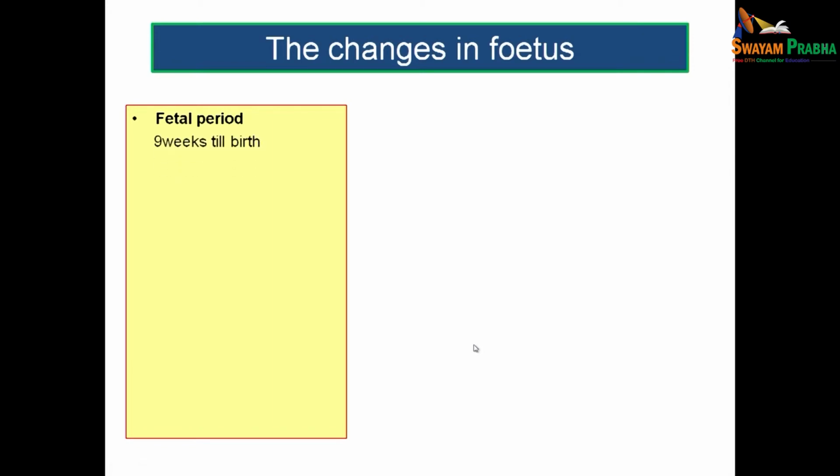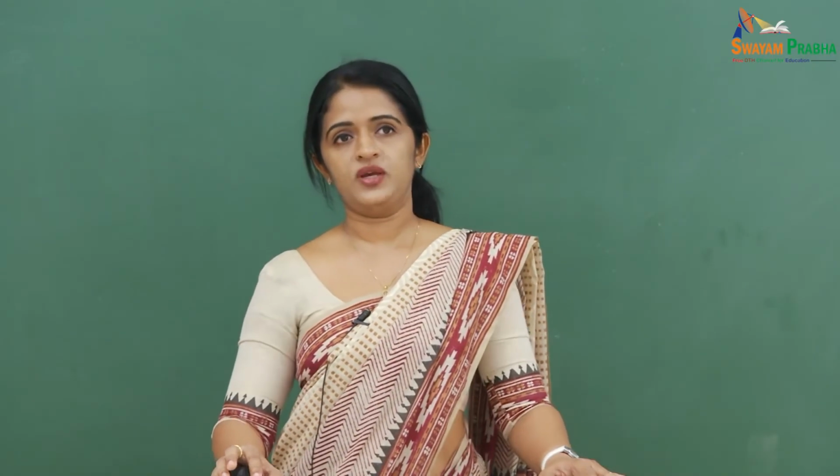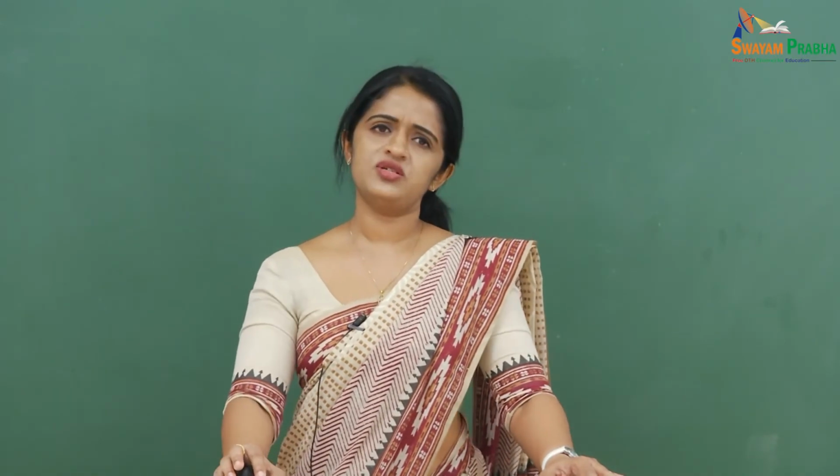We have already discussed that the fetal period is from 9 weeks of intrauterine period till birth. Let us divide this whole period into groups of 4 to 5 weeks duration, so that we can discuss the changes happening to the fetus in a better way. So, the first period is from 9 weeks to 12 weeks. What are the changes you expect?